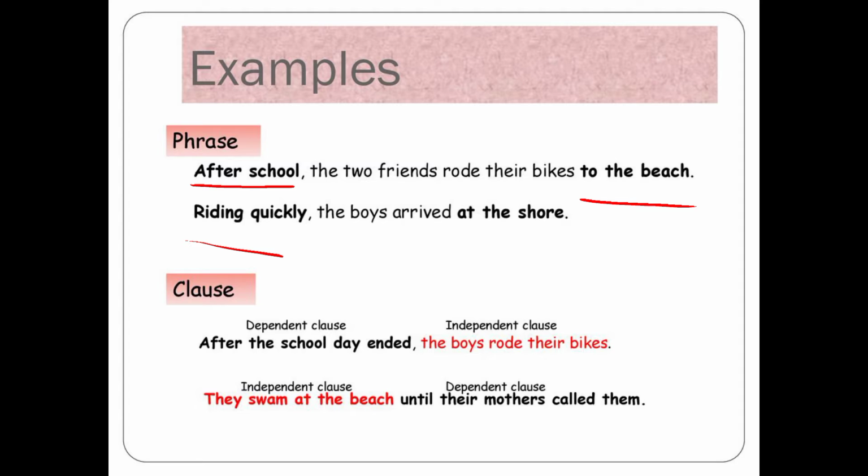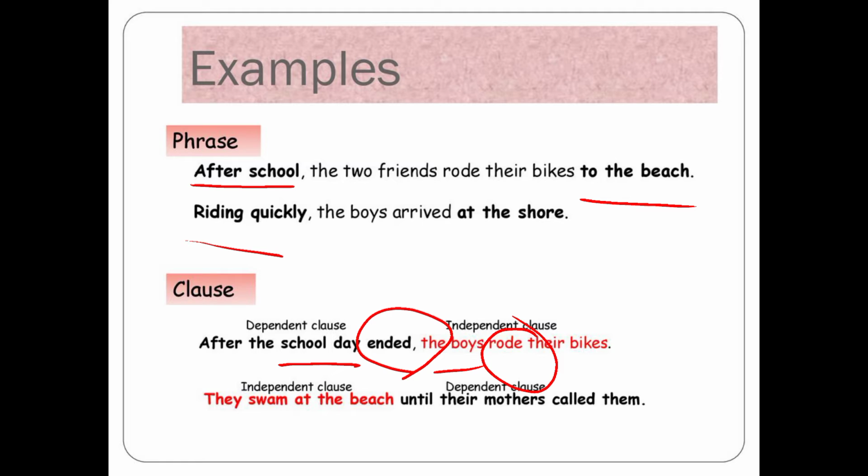But in the clause you can see "after the school day ended": school day is a subject and ended is a verb. Likewise, boys is a subject and rode is the verb. But in a phrase you cannot see any verb, so the predicate is not given in that case. In a clause you can see "the boys rode their bike," a sentence which is full in meaning.